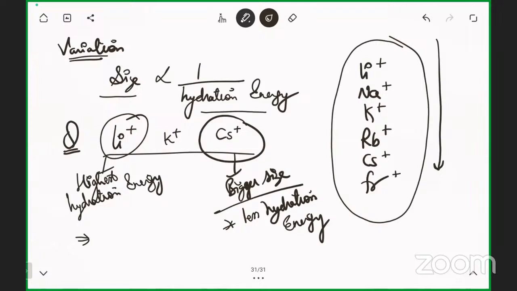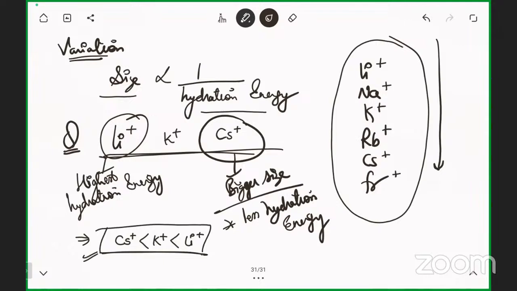If you need to arrange them in decreasing or increasing order, then in increasing order it will be minimum first: cesium, then potassium, then lithium. You can arrange according to yourself, whether increasing or decreasing. Just remember these types of questions are easily asked.